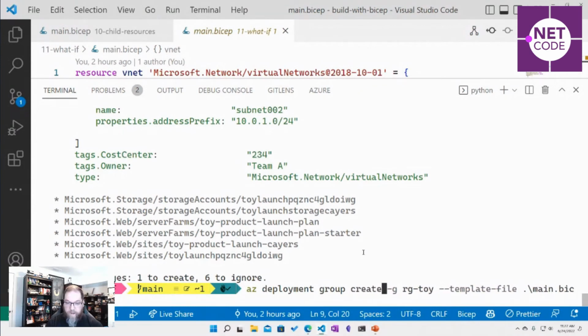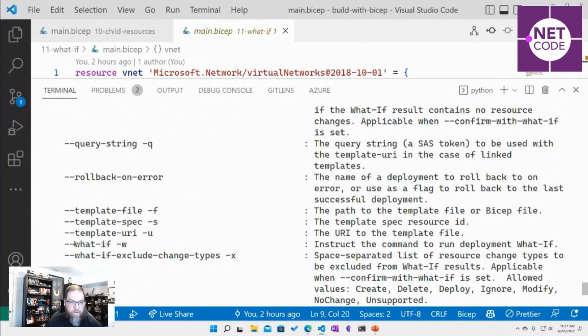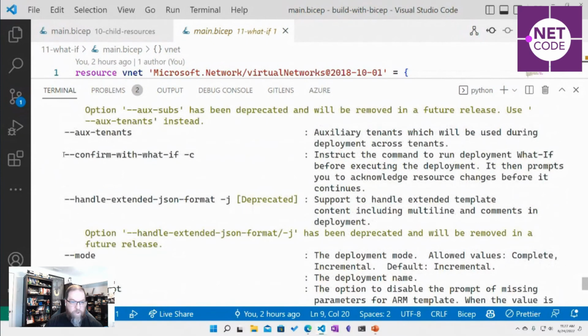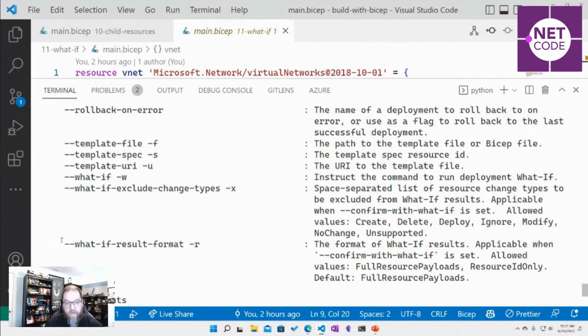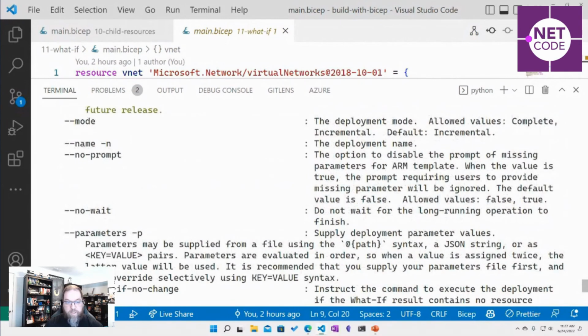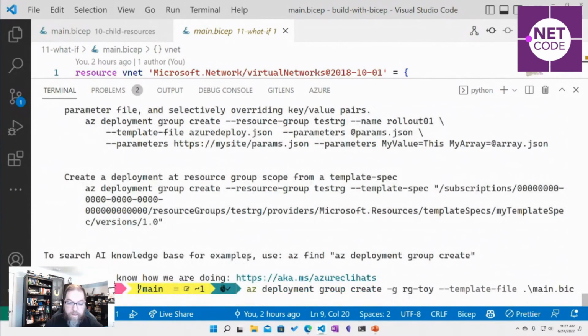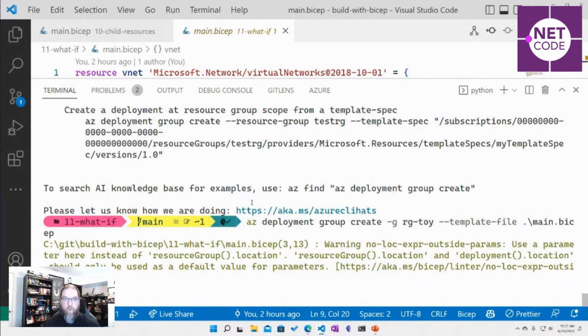I could do create. There's also an option here where you can confirm with what if. So you run the what if before it, and then you can acknowledge it. You can also say, if I know there's no changes, you have some options: proceed if no change. So you can review what's going to happen, and then say if you want to go forward or not. It gives you some cool options.